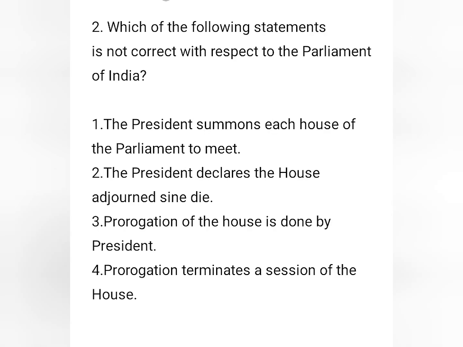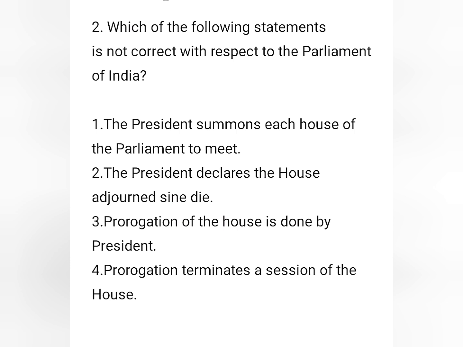After that, question number 2. Which of the following statements is not correct with respect to the Parliament of India? Options are: the President summons each House of the Parliament to meet. Number 2. The President declares the House adjourned sine die. Number 3. Prorogation of the House is done by President. And number 4. Prorogation terminates a session of the House.